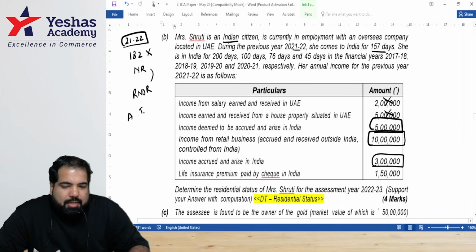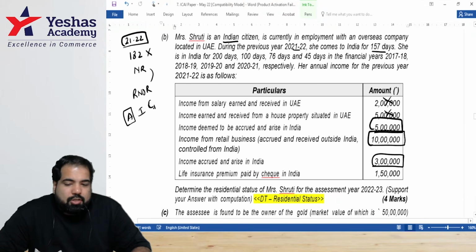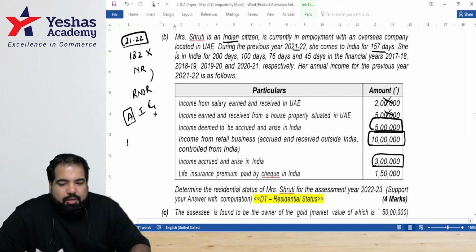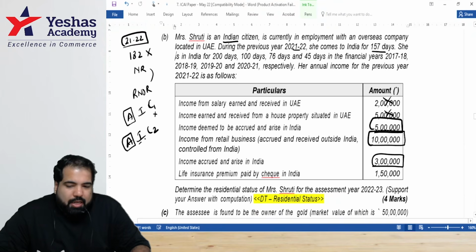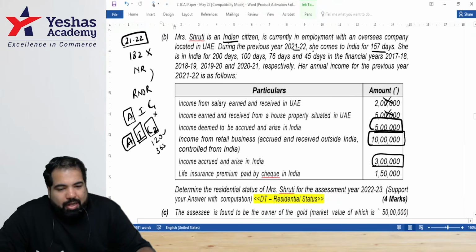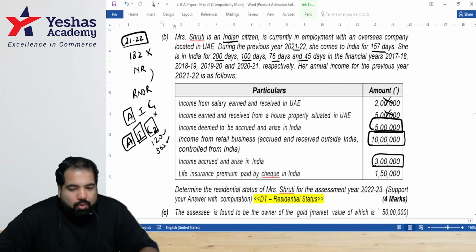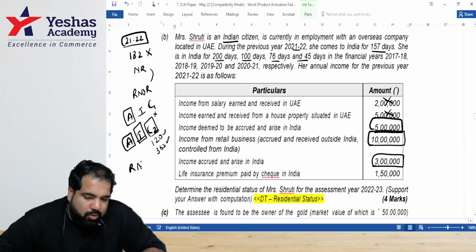Let's check AIC1. Is she an Indian citizen? But this condition is not fulfilled because they've not said she's not taxed in that country. So we'll straight check for which one? AIC2. Is she an Indian citizen or a PIO? Yes. Indian income more than 15 lakh. And here how many days? 120 days. Last 4 years, how many days? We'll have to check. Please add up 200, 100. How many days? 421. So, good. Government is happy because now she will be a deemed resident RNOR.